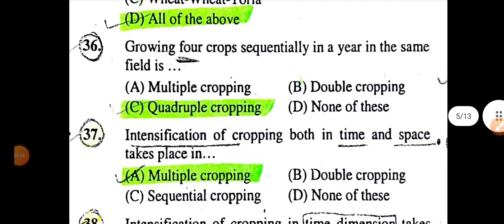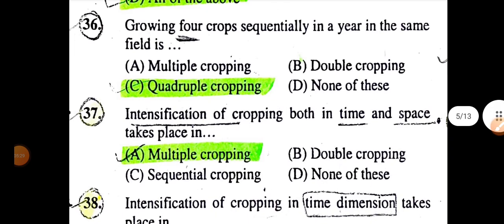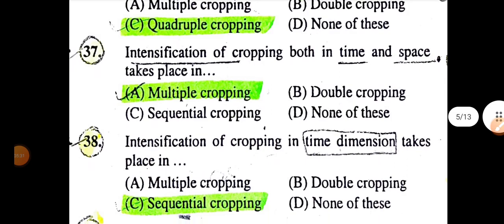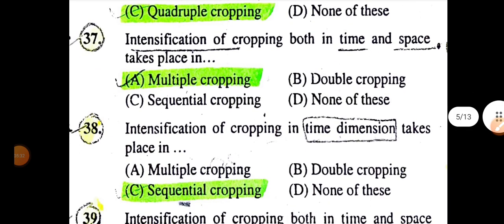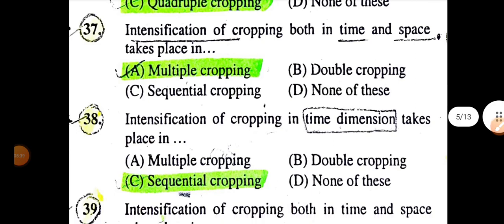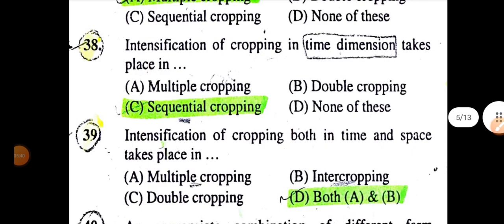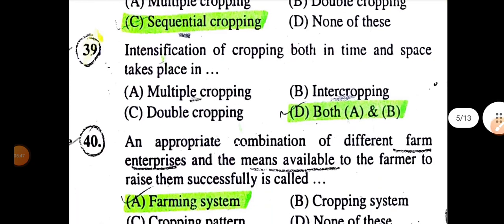Growing 4 crops sequentially in the same field, it is called quadruple cropping. Intensification of cropping both in time and space take place in multiple cropping. Intensification of cropping in a time dimension take place in sequential cropping. Intensification of cropping in both time and space is multiple cropping and intercropping.